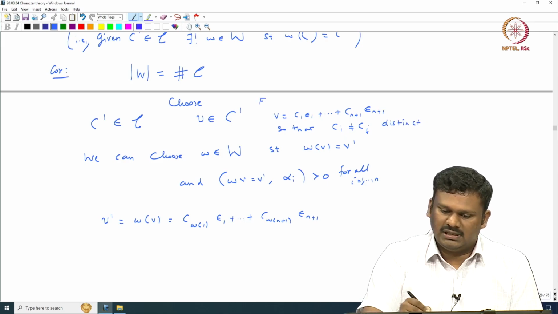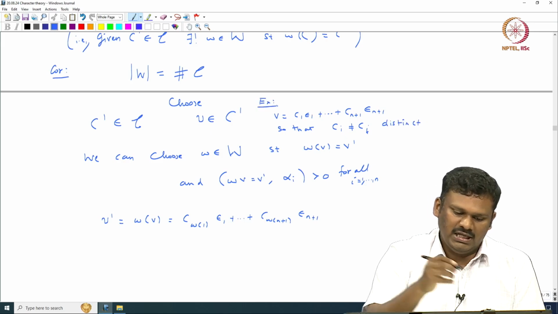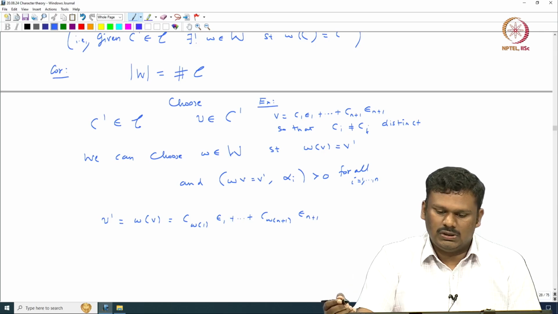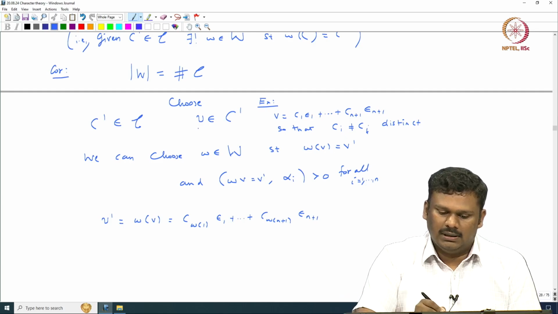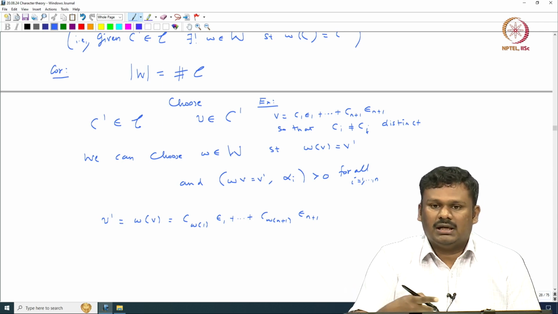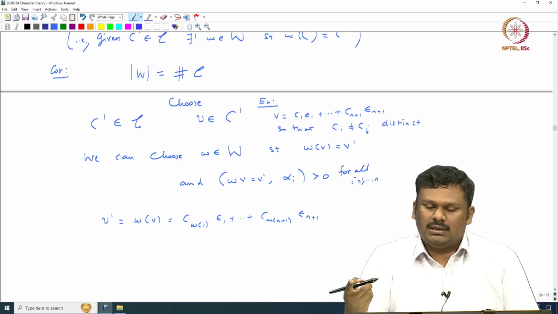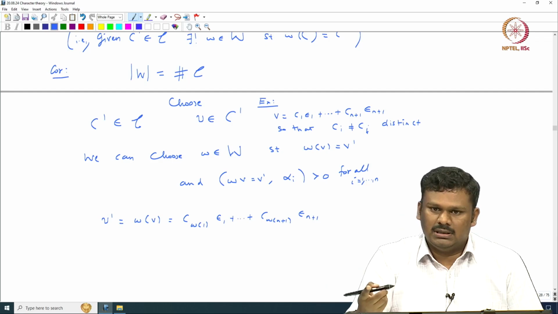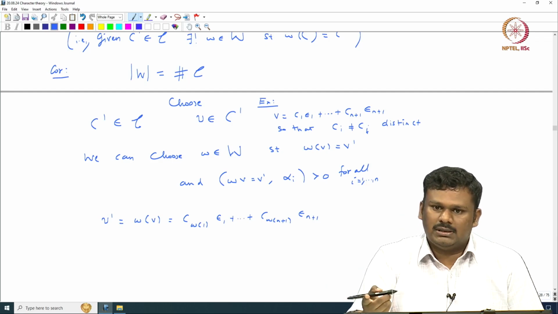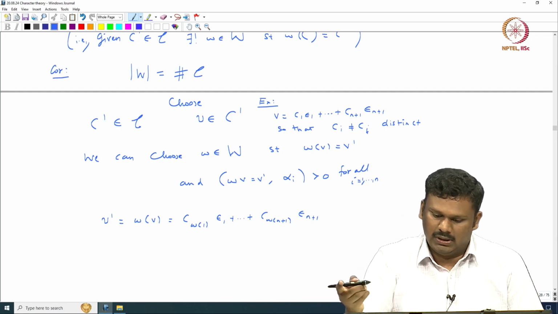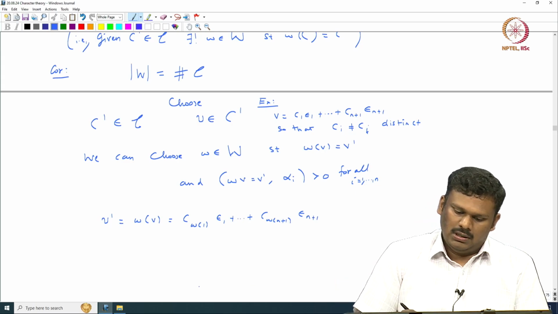I will leave it as an exercise to prove this. Given any chamber C', you will always be able to choose an element v in C' such that, if you write it in the epsilon_i basis, the coefficients are all distinct. Because the coefficients are all distinct, you can find some permutation, and when you change the coordinates, you can write it in decreasing order. That is what we are doing. Okay.